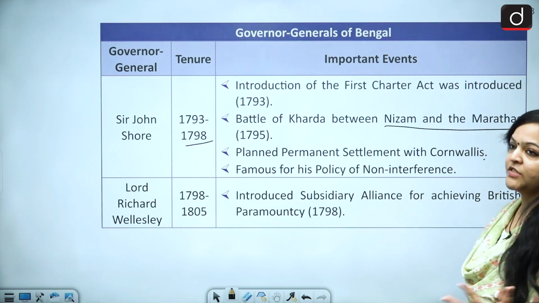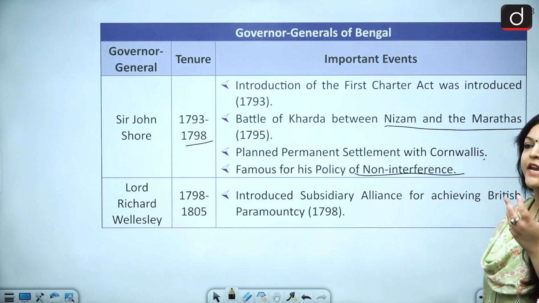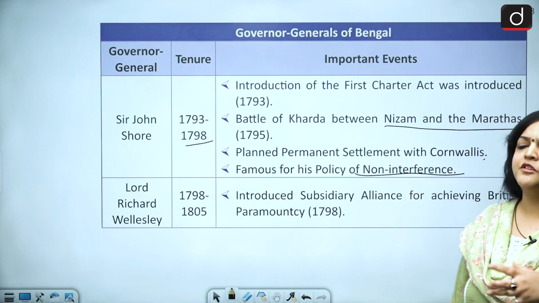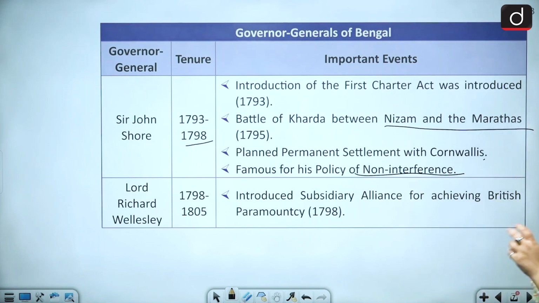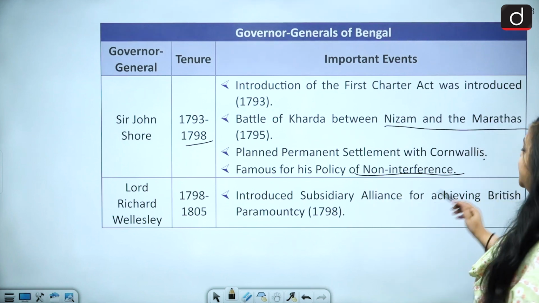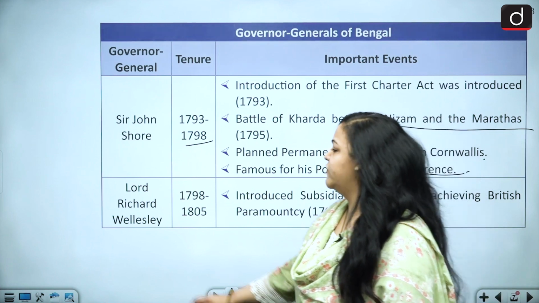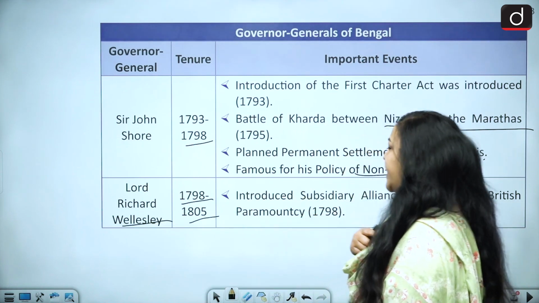And he is famous for his policy of non-interference. He did not really want to interfere in Indian matters. Not just Indian matters, he did not want to interfere in Indian educational or religious matters. So he is very famous for his policy of non-interference. Then we have Lord Richard Wellesley, 1798 to 1805.